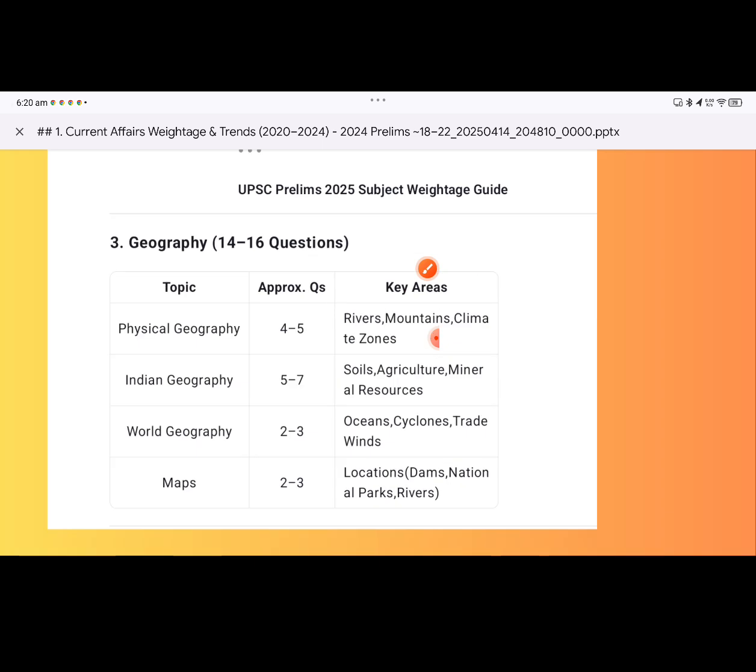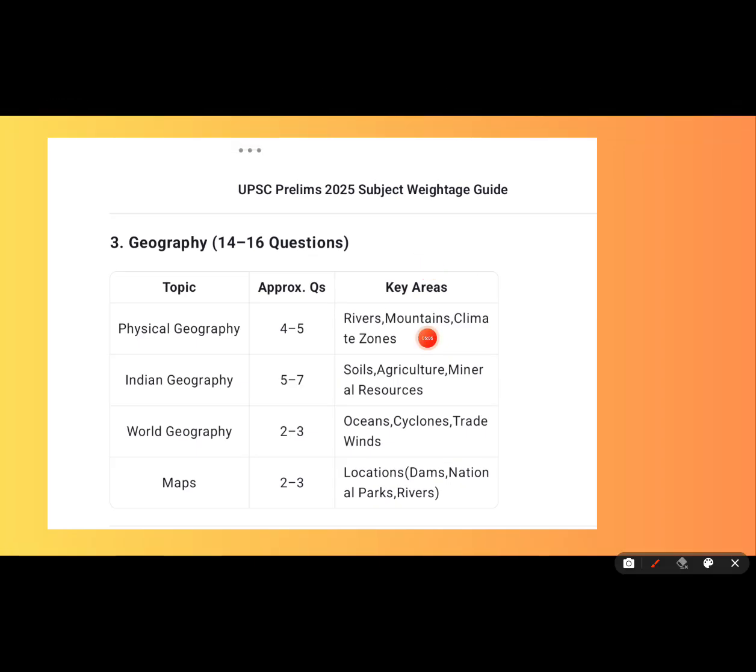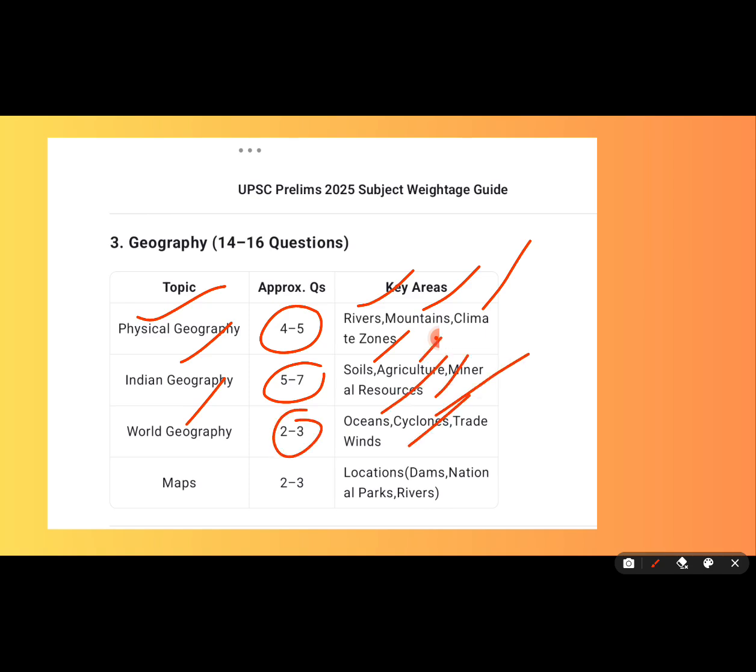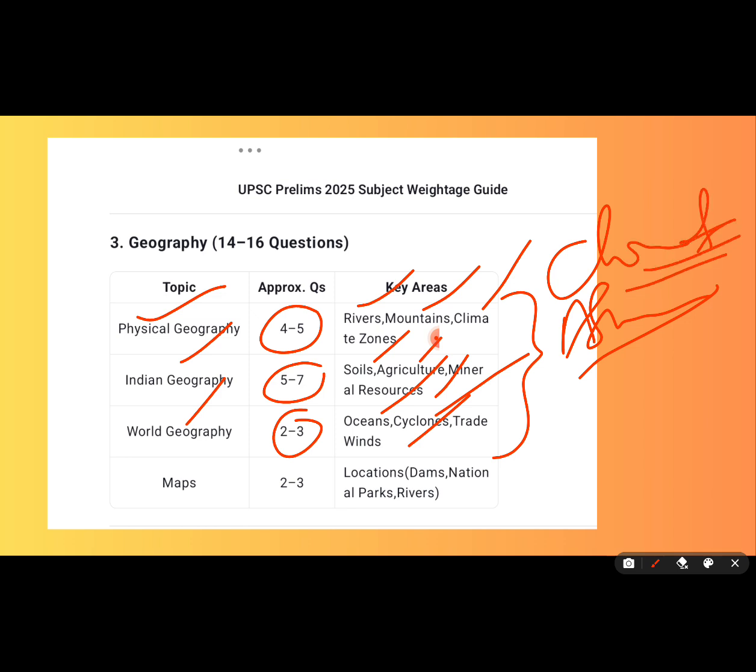Now if you go to the geography part, just remember we have physical geography, Indian geography, and world geography. From physical geography, you get 4 to 5 questions. Focus on rivers, mountains, and climate. In Indian geography, you get more questions, 5 to 7 altogether. Focus on soils, agriculture, and mineral resources. For world geography, focus on oceans, cyclones, and trade winds. You don't have a question paper without a question on the atmosphere, I mean climate. So focus on Indian climate as well as world climate.